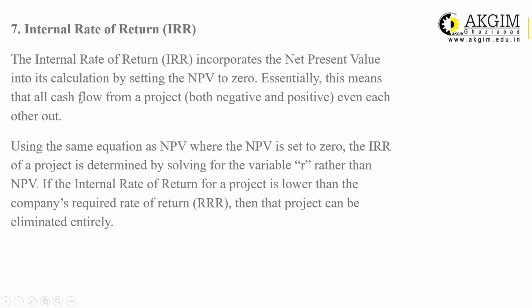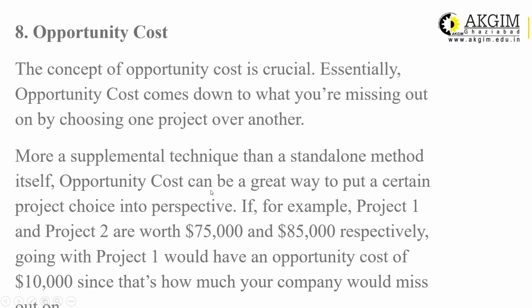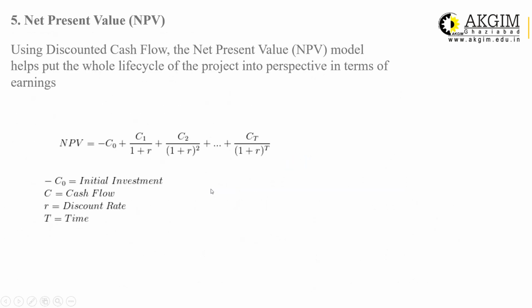Essentially, this means that all the cash flows from the project, both negative and positive, even each other out. That means they are compensatory to each other. The inflow and outflow are equal and the NPV will be 0. Using the same equation as NPV that we have already seen here, this is the equation: NPV is equal to minus C0 plus C1 divided by 1 plus R, C2 divided by 1 plus R to the power 2, and so on. By using this equation, you can calculate IRR. How?